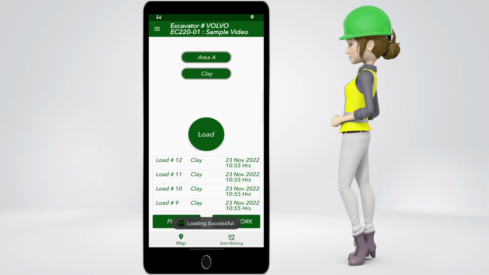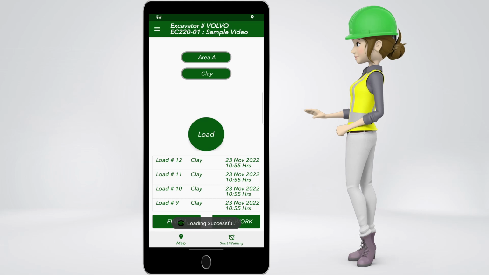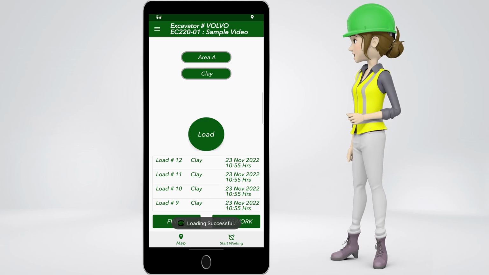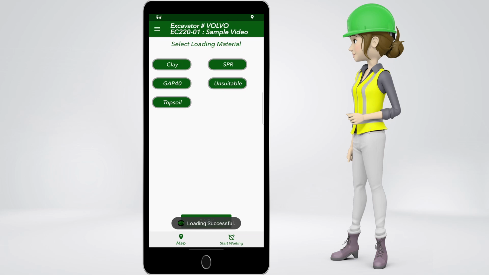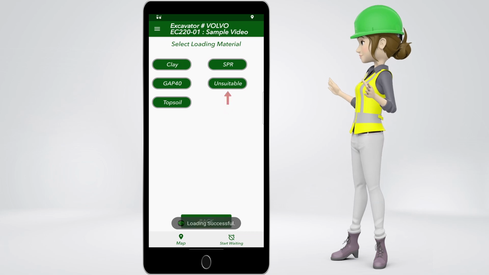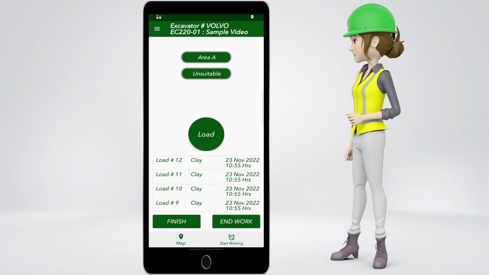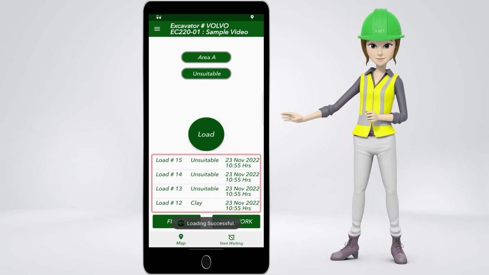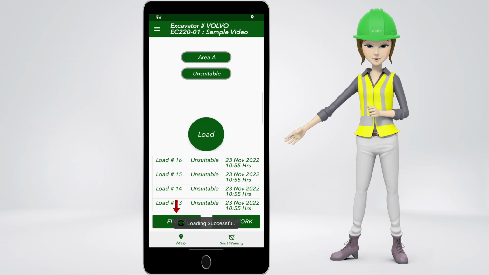If the operator had to change the loading material, simply click on the material. In this scenario it's clay. Then pick different material, let's pick unsuitable. And then press load when loading. After finishing the current task, click on finish.